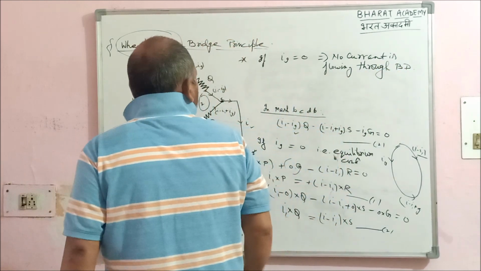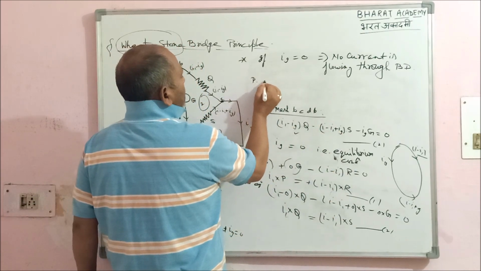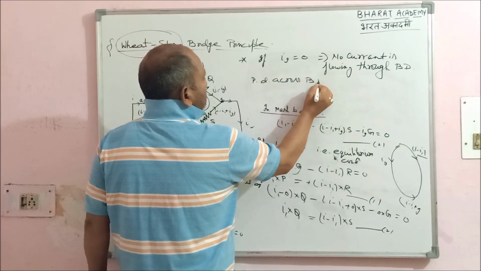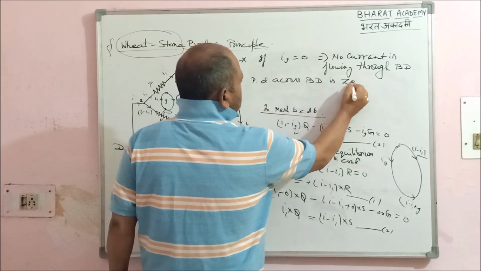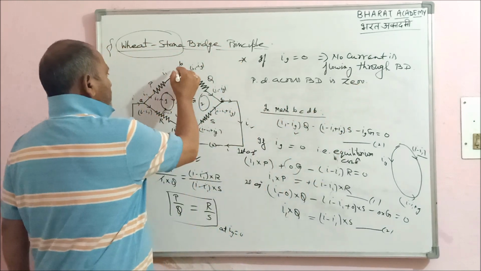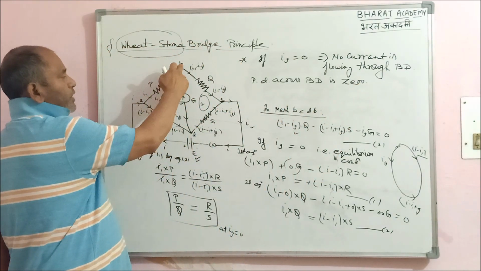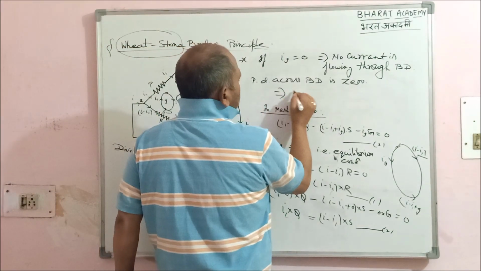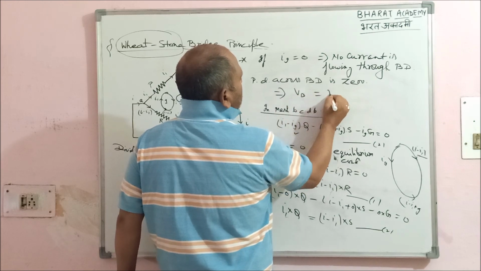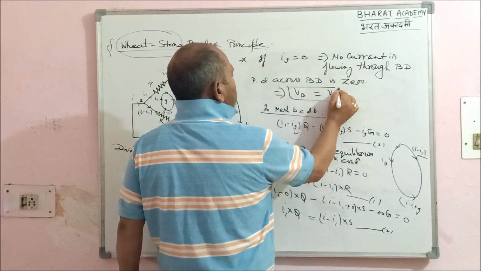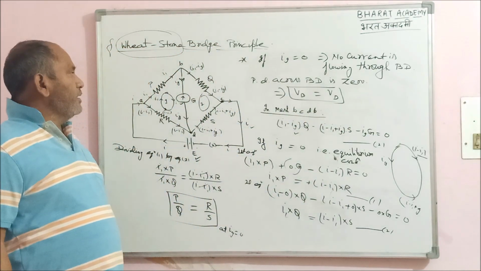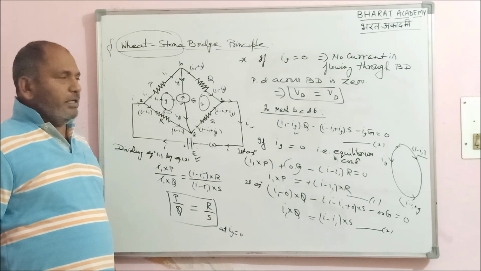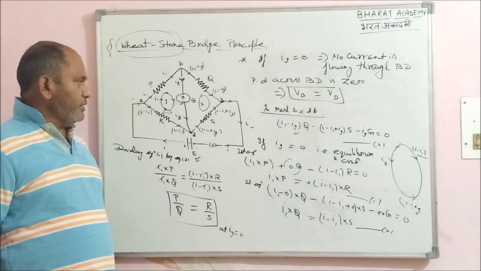What does it mean? It simply means the potential difference across BD is 0. If no current is flowing, both are at the same potential, which means VB will be equal to VD. This is one of the aspects of this principle, that both points will be at the same electric potential. There will be no potential difference.